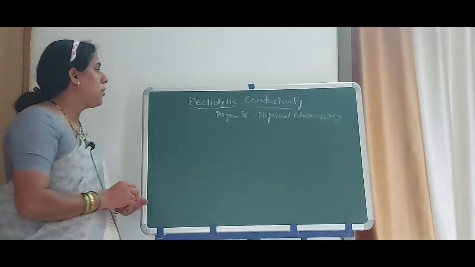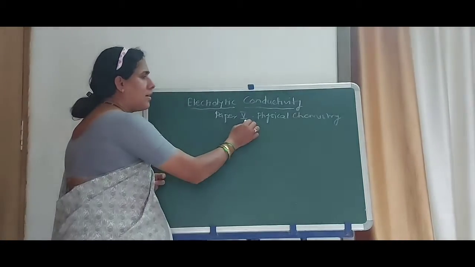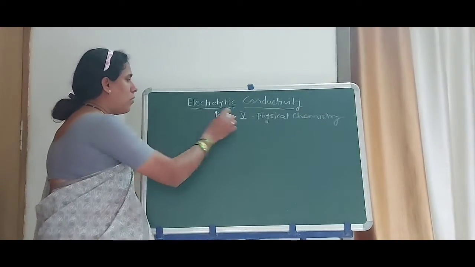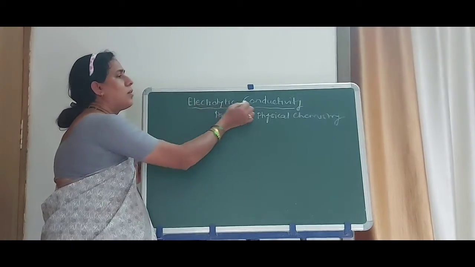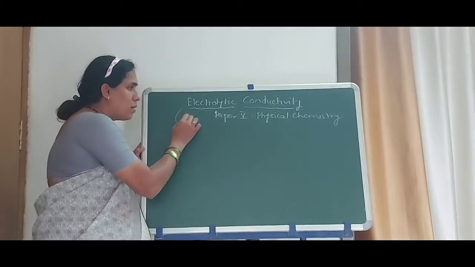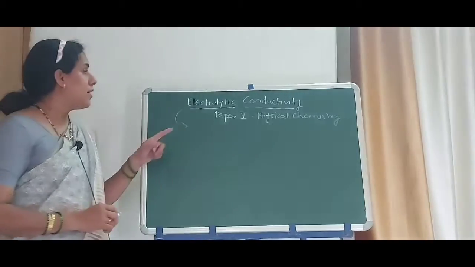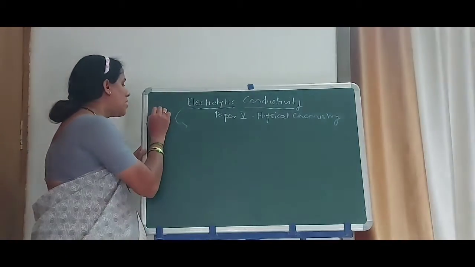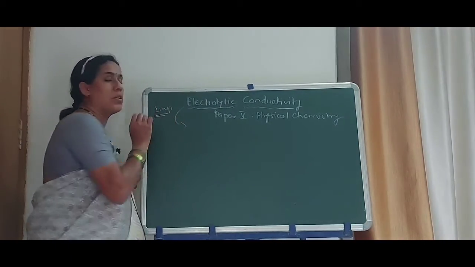Hello everybody. Today we are going to discuss the first topic in the paper Physical Chemistry of paper 5, and the first topic name is electrolytic conductivity. First of all, I will tell you the most important thing is that this topic has a weightage of 16 lectures. That is, this topic is more important from your exam point of view.